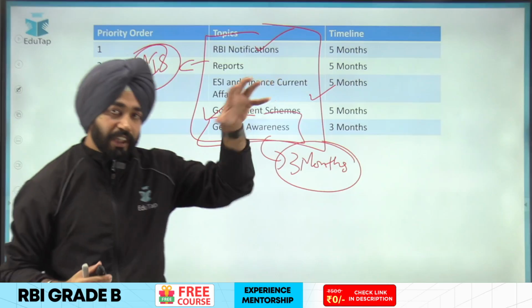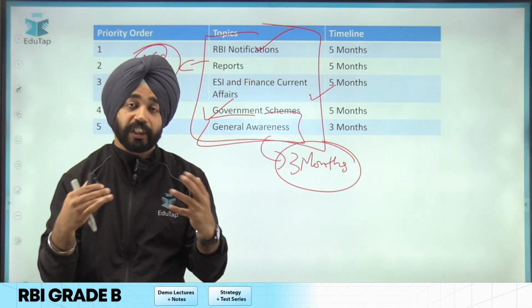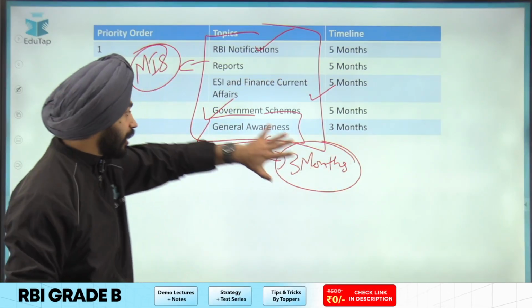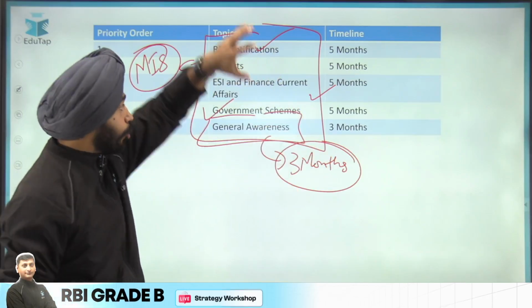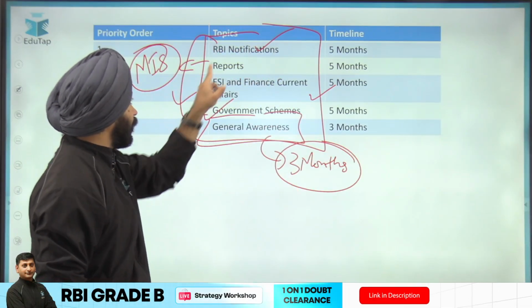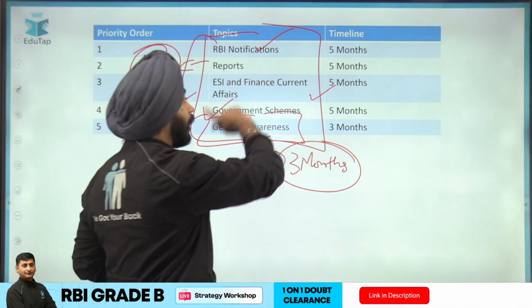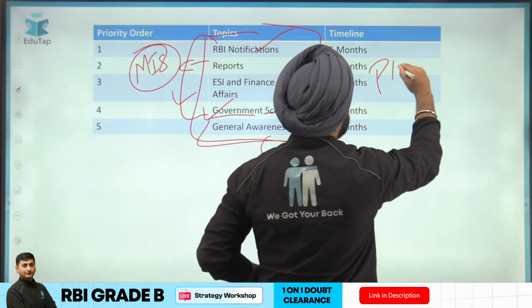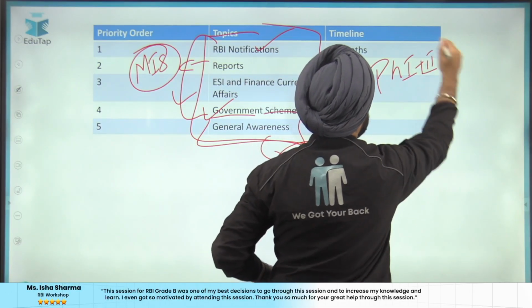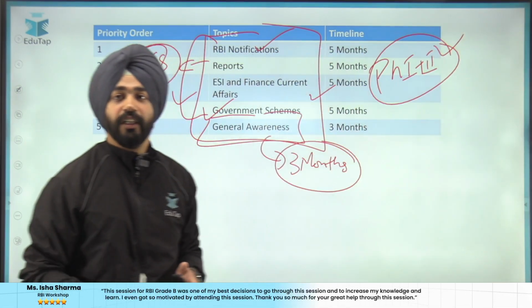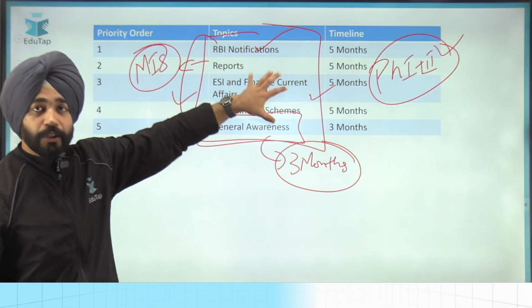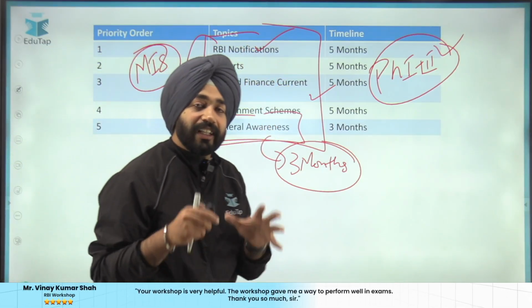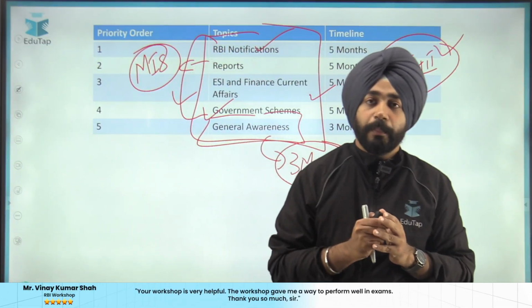Which means when the notification comes, because we do not know when the notification is coming, whenever it comes, after the notification you focus more on the GA section. Before that, make command of these sections because this will help you not just in phase 1, but in phase 1 along with phase 2 of your examination preparation. So that should be your priority order when you are preparing for the examination.